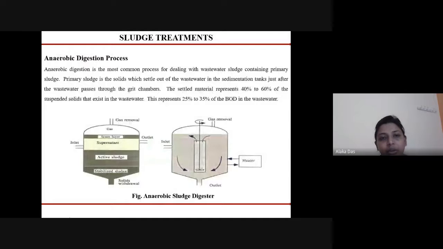Next is the anaerobic digestion process. The trickling filter was an aerobic process because it was in the presence of oxygen. In the anaerobic digestion process, we are dealing with wastewater sludge that contains the primary sludge. The primary sludge is the solids that settle out of the wastewater in the sedimentation tank just after the wastewater has passed through the grit chamber. The settled material represents 40 to 60% of the suspended solids existing in the wastewater, which represents 25 to 35% of the BOD in the wastewater.